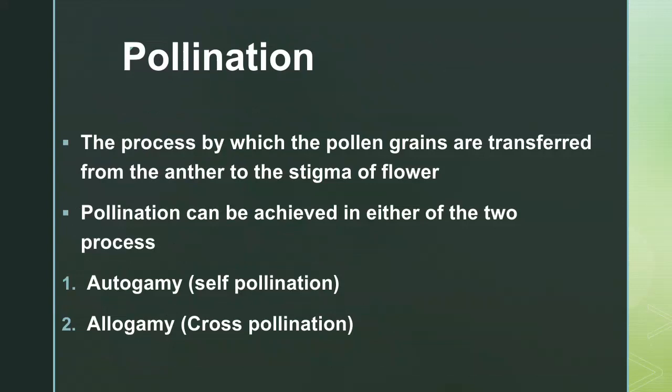Pollination. The process by which pollen grains are transferred from the anther to the stigma of the flower. Pollination can be achieved in either of two ways: autogamy, self-pollination, and allogamy, cross-pollination.